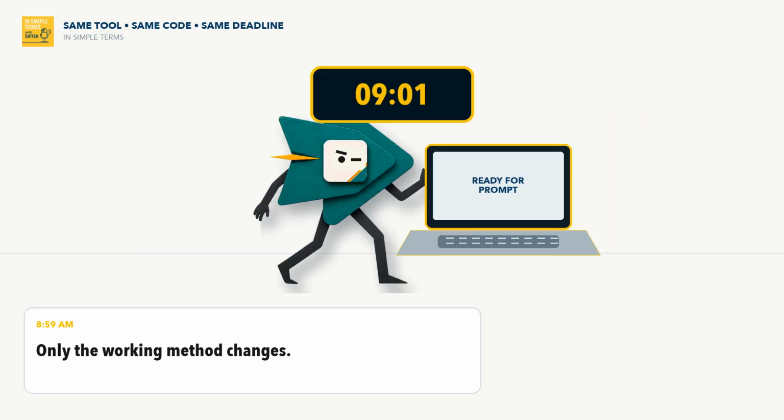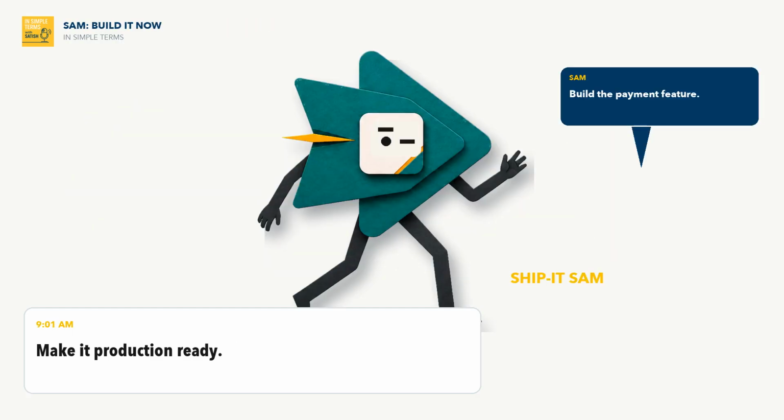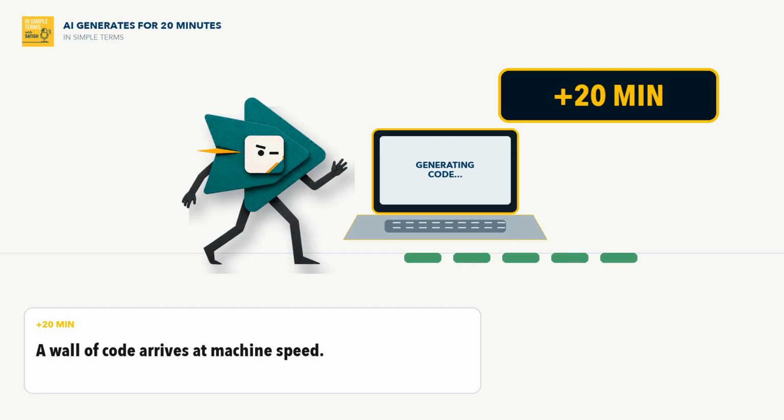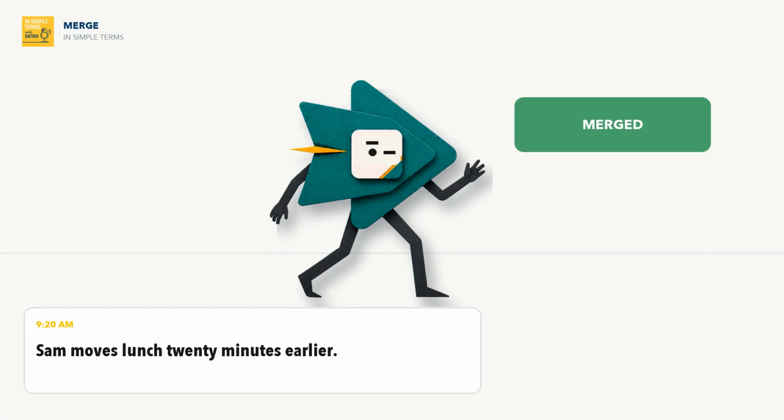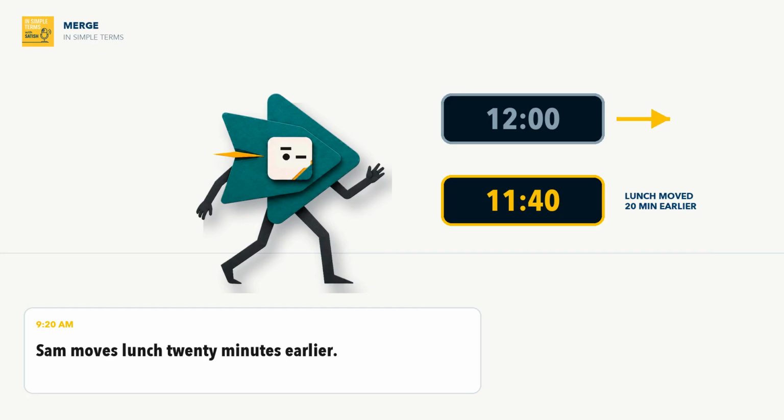At 9:01, Sam types, build the payment feature, make it production ready. The AI works for 20 minutes and announces, feature complete, 10,000 lines added, all tests passed. At 9:20, he clicks merge, leans back, and moves his lunch break 20 minutes earlier.